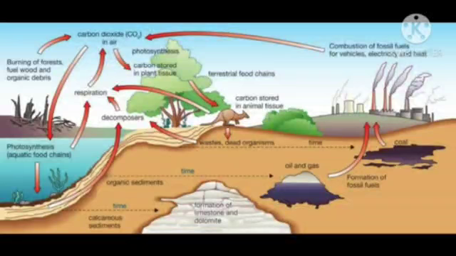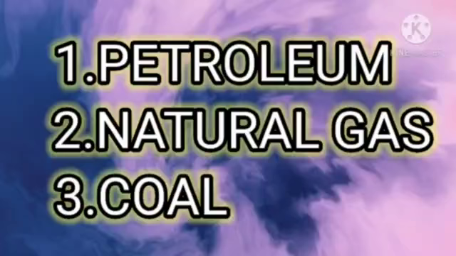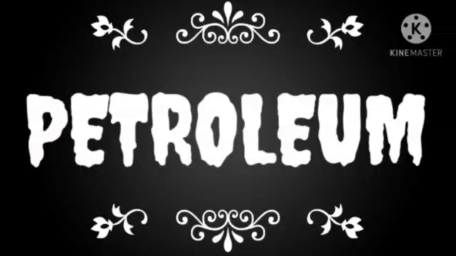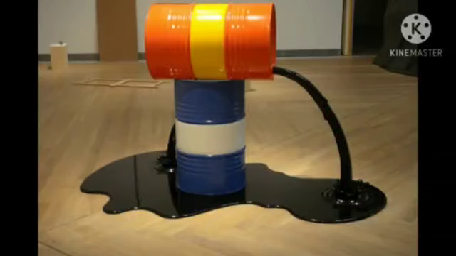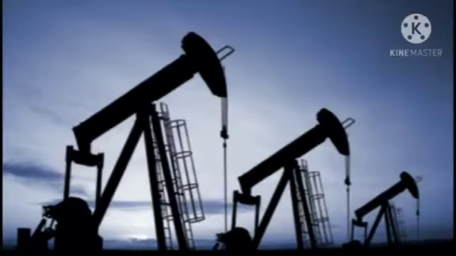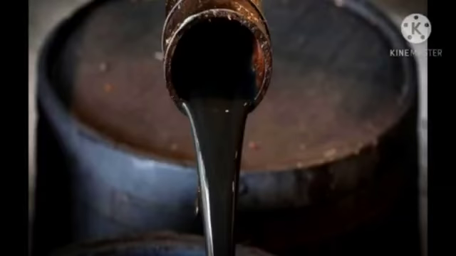There are three primary varieties of fossil fuels: petroleum, natural gas, and coal. Let us understand the varieties of fossil fuel. Petroleum. Petroleum, also called oil, is the most often used and discussed form of fossil fuel around the globe till today. Today, we think of oil as the fuel that we pump into our cars at pump stations, but refined gasoline is not what comes out of the ground at oil wells.